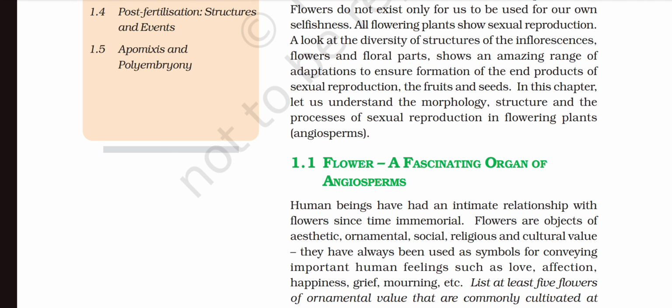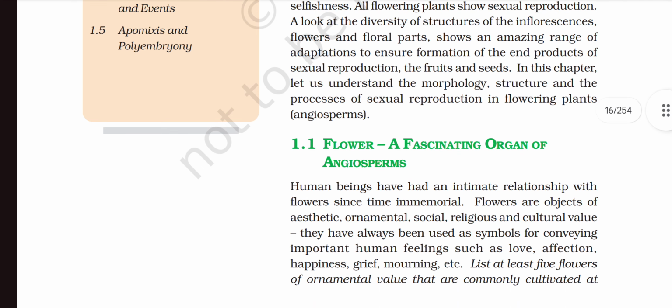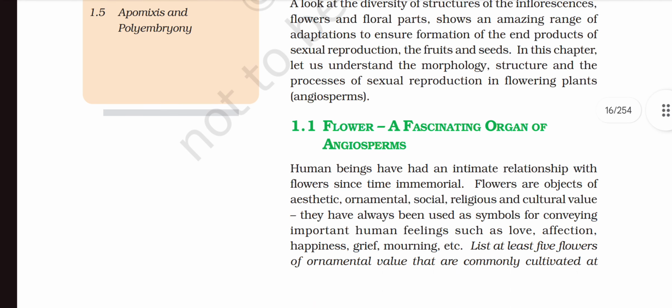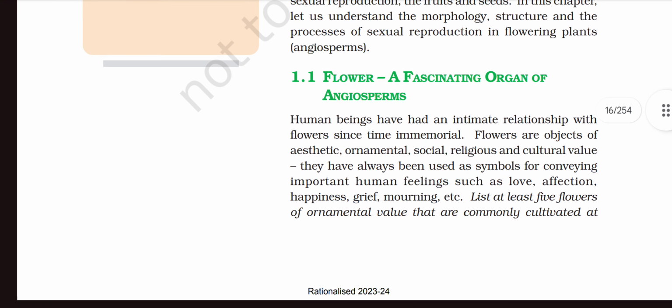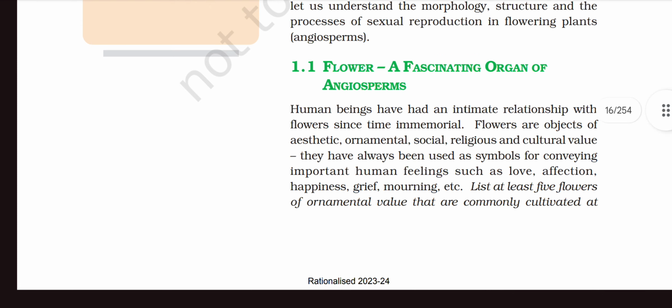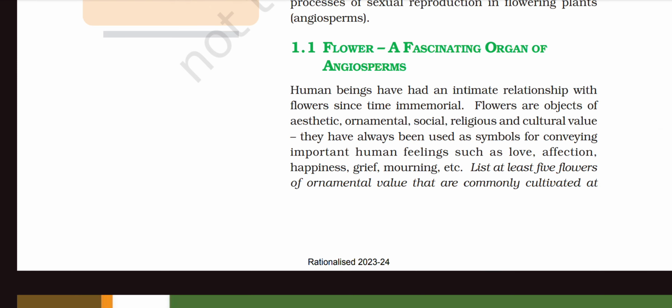In this chapter, let us understand the morphology, structure, and process of sexual reproduction in flowering plants. Flower, a fascinating organ of angiosperms. Human beings have had an intimate relationship with flowers since time immemorial.